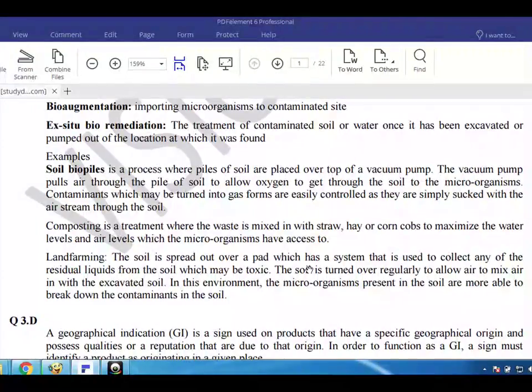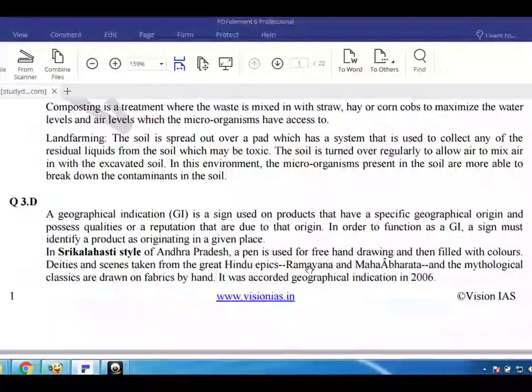stream through the soil. Composting is a treatment where the waste is mixed in with straw, hay or corn cobs to maximize the water levels and air levels which the microorganisms have access to. Land farming, the soil is spread out over a pad which has a system that is used to collect any of the residual liquids from the soil which may be toxic. The soil is turned over regularly to mix air in with the excavated soil. In this environment, the microorganisms present in the soil are more able to break down the contaminants in the soil.